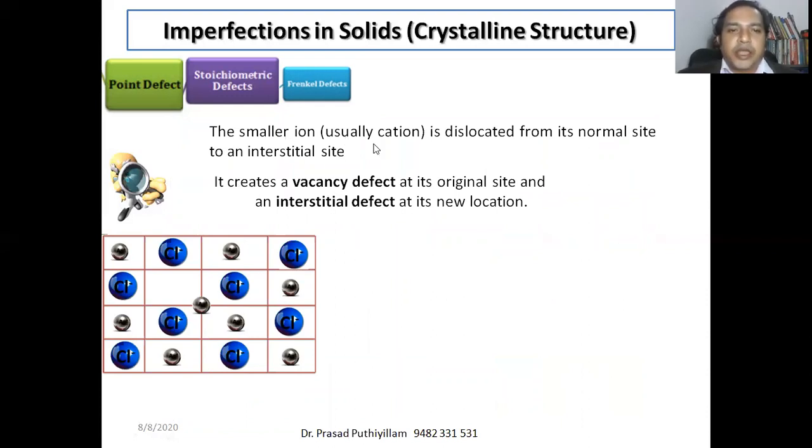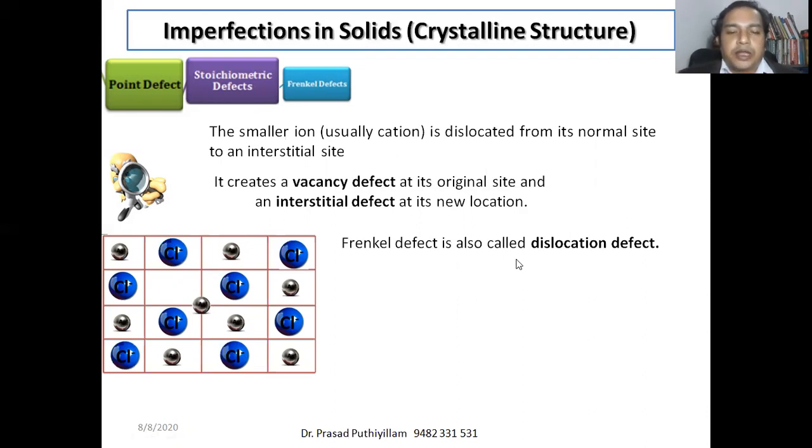So here the smaller ion, the cation, I have said the silver ion, is very small compared to the chlorine ion. Therefore, the cation got dislocated from its original location. We say the cation is dislocated from its normal site to an interstitial site.